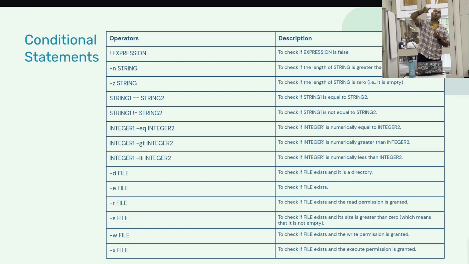If we use an exclamation point before our expression, it checks if that expression is false. If we add -n before our string, it checks if there is actually a number of characters in that string. It doesn't count them, but it checks if it's not empty. It should be more than 0. And -z is for the 0, so -z checks if that string is empty. Double equal checks if both strings match, and so on.